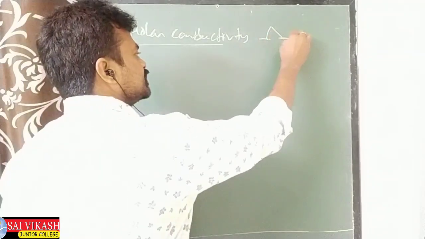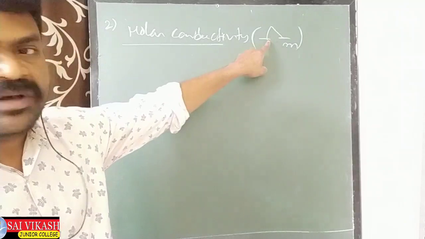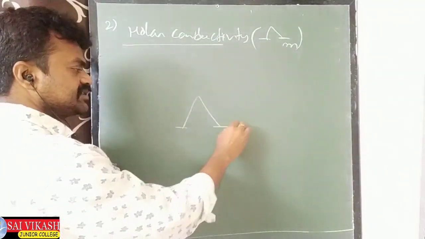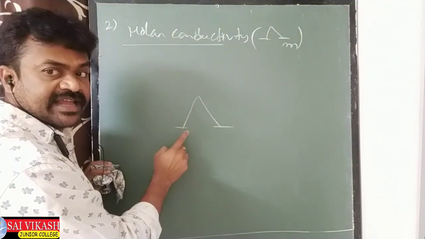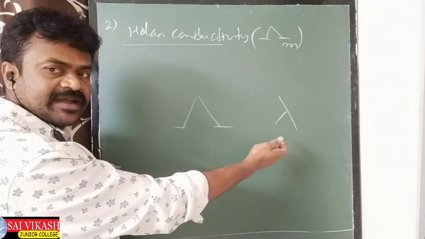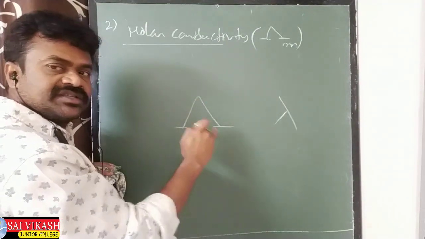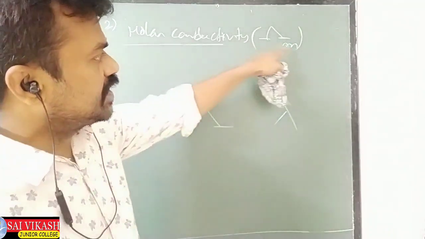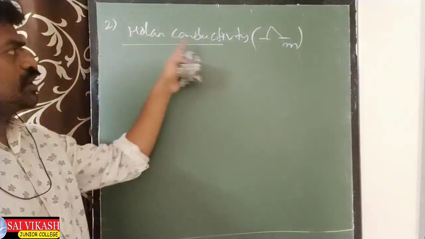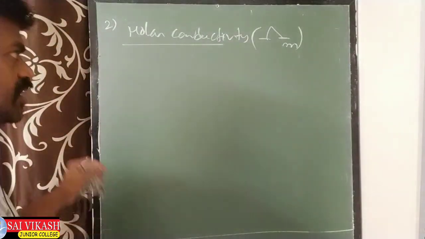Its symbol is lambda m. This symbol is also called lambda. Like this way we can write. In this case, let us use this symbol, so lambda m for molar. So molar conductivity. How do you define this molar conductivity?